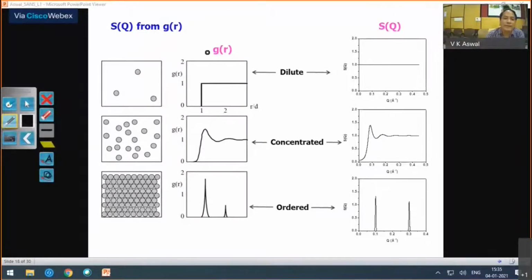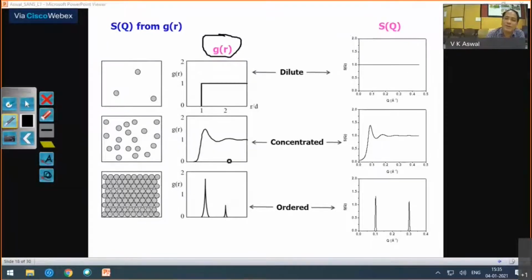So if you have a different g(r), what will be the corresponding structure factor in your system? For a dilute system, if your g(r) is this thing, your structure factor will be flat, so basically 1. No structure factor means S(q) will be 1. And as I said, S(q) is the Fourier transform of g(r).